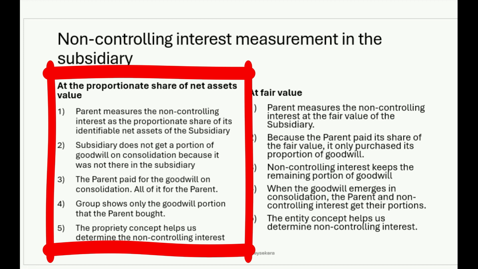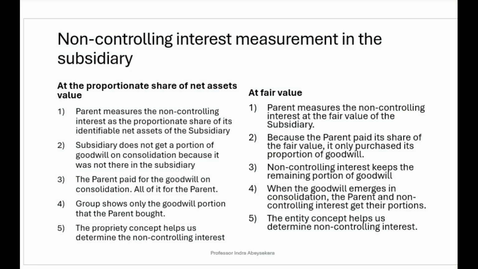The non-controlling interest does not get a portion of goodwill on consolidation because it was not there in the subsidiary. The parent paid for the goodwill on consolidation, and all of it is for the parent. The group shows only the goodwill portion that the parent has bought. The proprietary concept helps us to determine the non-controlling interest under the proportionate share of net assets value.